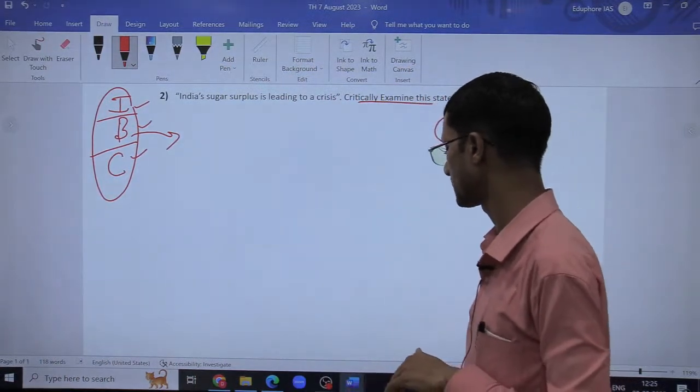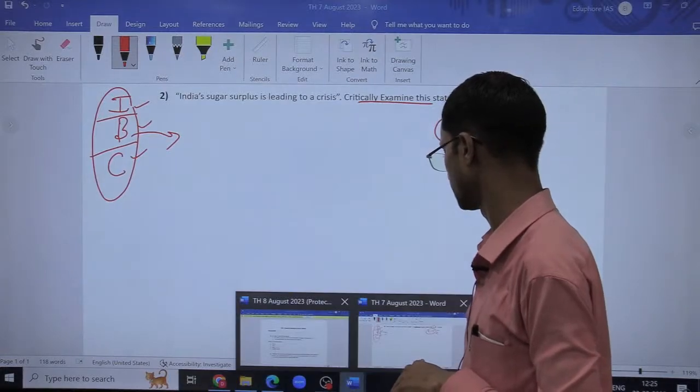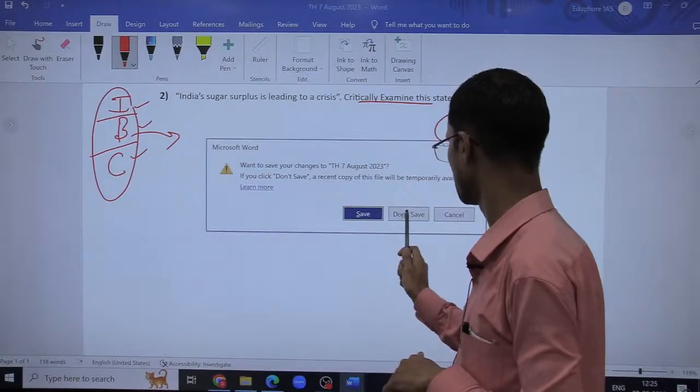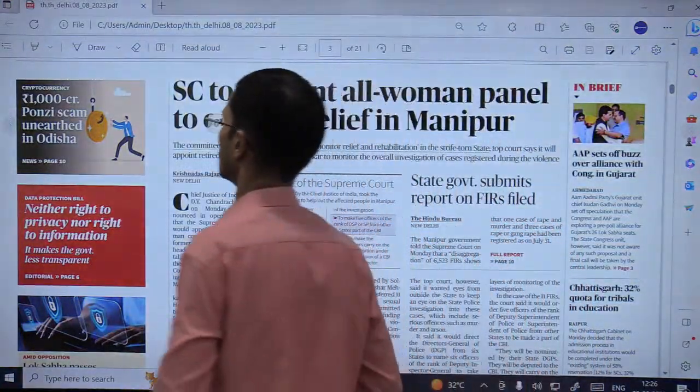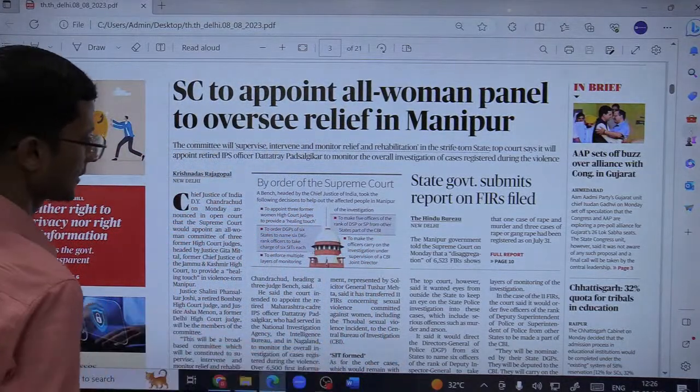आज के questions भी हम देखेंगे, but first let us discuss today's Hindu itself. Fine. तो सबसे पहले हम आज की एनालिसिस देख लेते हैं, उसके बाद फिर we will be discussing this, you will be getting the questions from today's Hindu itself. ठीक है. सो चलो क्विकली हम स्टार्ट करते हैं.